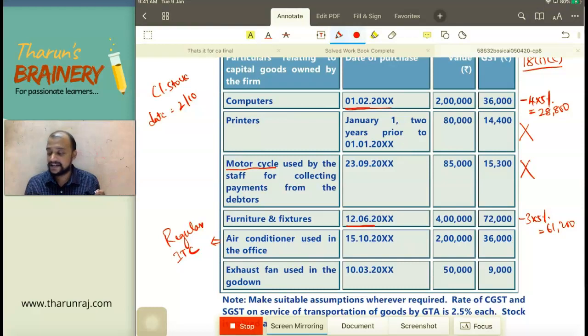Not under 18(1)(c). As regular ITC itself they can take. So they don't have to take it under 18(1)(c). Regular ITC itself they can take. That too in the month of October they can take. So therefore we are not taking it now.